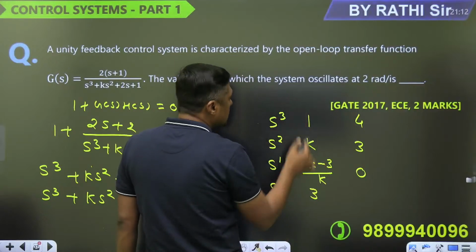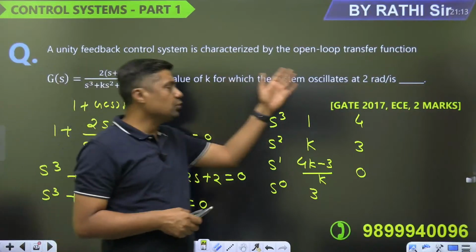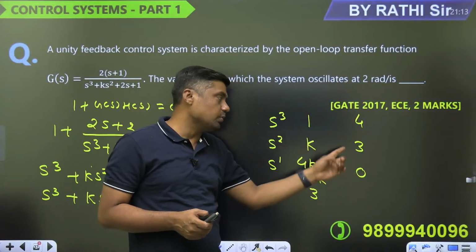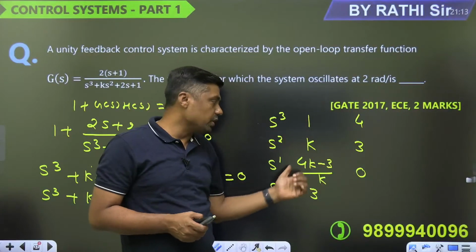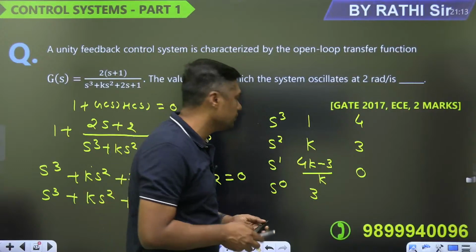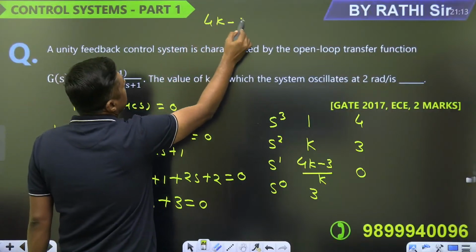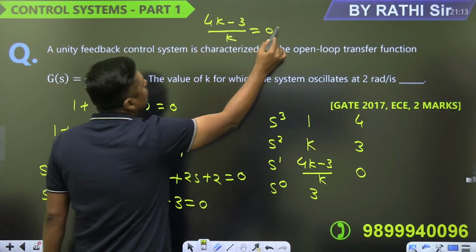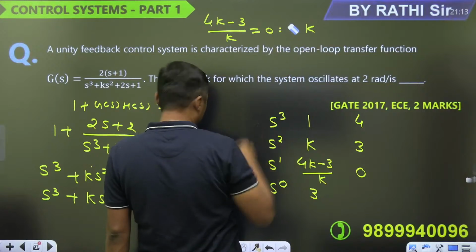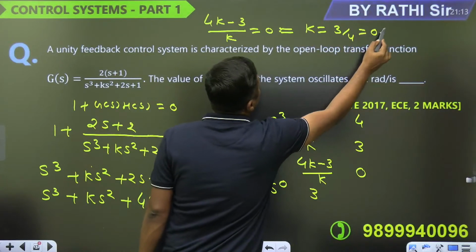Now guys, what does oscillate mean? Oscillate means oscillate at 2 radian per second. Already omega is given as 2 radian, which means this row should be equal to 0, because 3 is not 0. This row should be equal to 0, means when (4k minus 3) upon k is exactly equal to 0. From this you will get k is equal to 3 by 4.